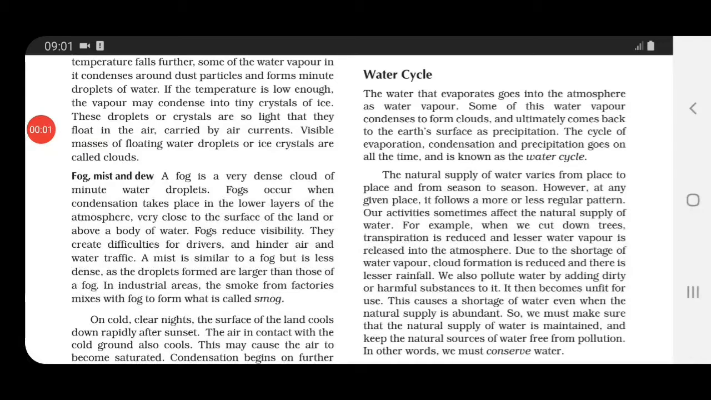Now talking about the water cycle, here all the terms which we have done till now from this chapter will get covered, so just recall that. First of all, as we discussed earlier, water evaporates and goes into the atmosphere as water vapor. Here, water which is in liquid form changes into gaseous form, that is water vapor. And from this water vapor, some of it condenses and forms clouds, and it ultimately comes back to Earth's surface as precipitation, either in the form of rain or in the form of flakes of snow.